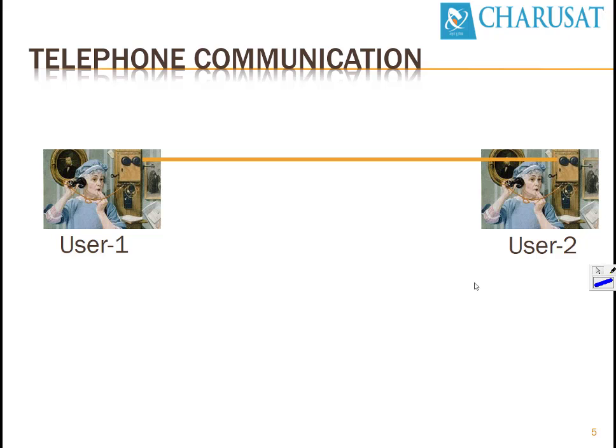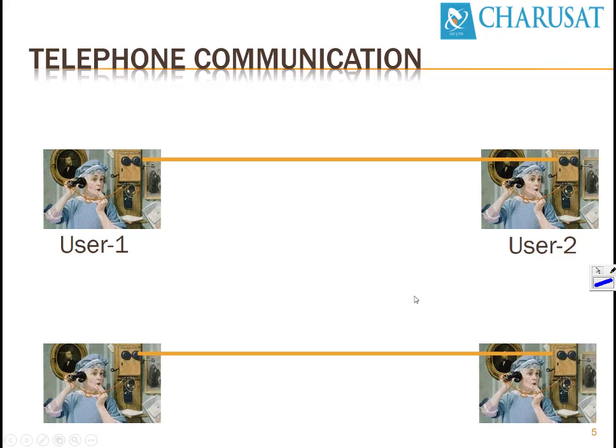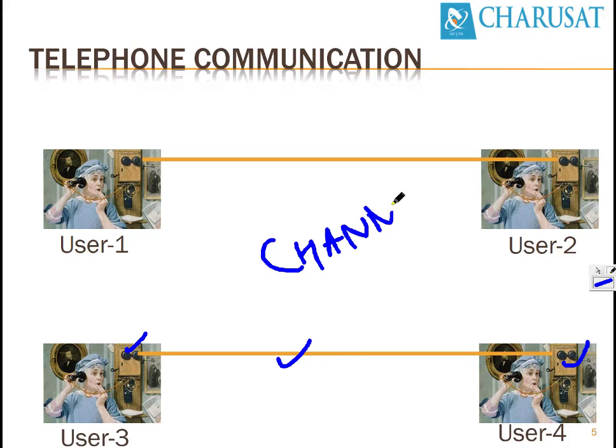Let's go ahead. We are adding two more users over here, user 3 and user 4. They also want to communicate, so we again require a pair of telephones and a communication wire as well. This communication wire is a physical layer characteristic, and in technical terms it is known as a channel.